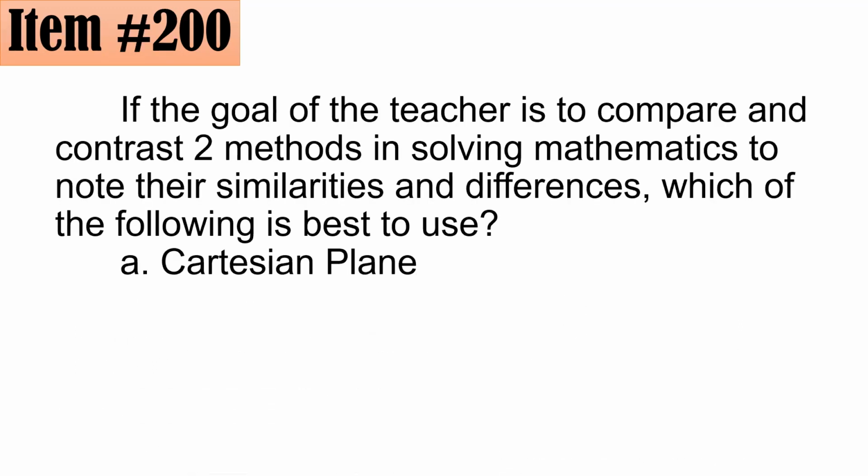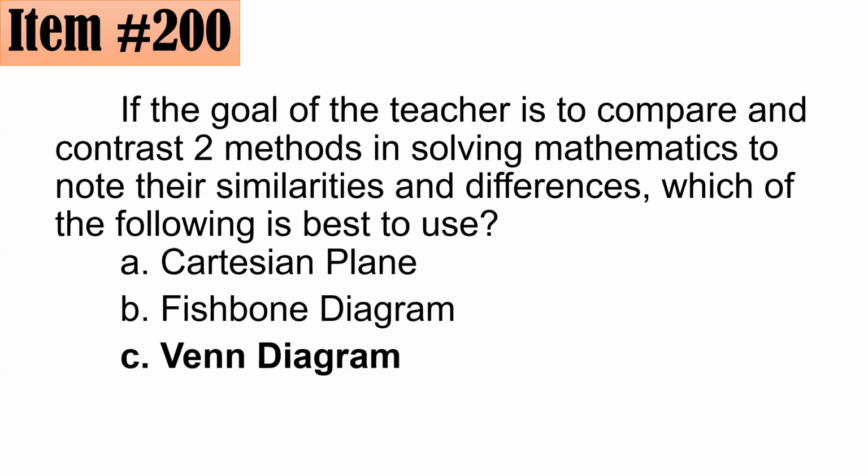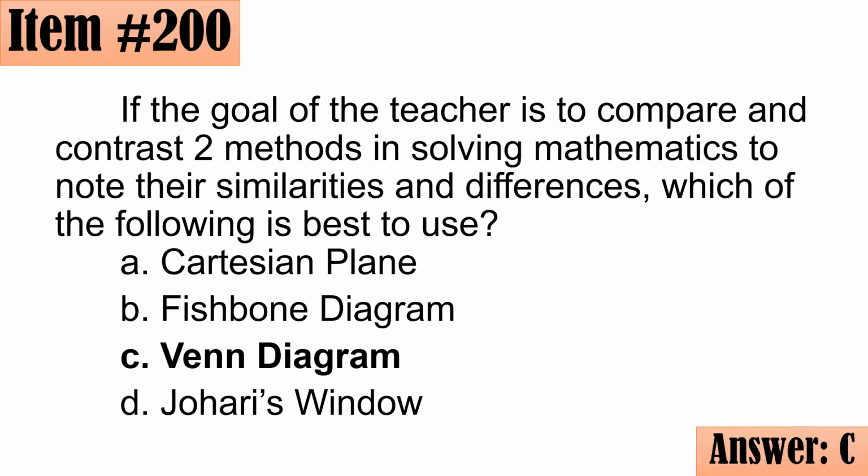Yung Cartesian plane, I think you are familiar with this. It's made by two number lines that intersect at right angles, so we have your x-axis and y-axis. Yung fishbone diagram naman is usually used for the sequencing of events from start until the end. Yung Venn diagram is for comparing and contrasting. If they overlap, meaning there are similarities. If they don't overlap, meaning they don't have any similarities. And Johari's window, I hope you are familiar with this in psychology, so it's letter C as well.